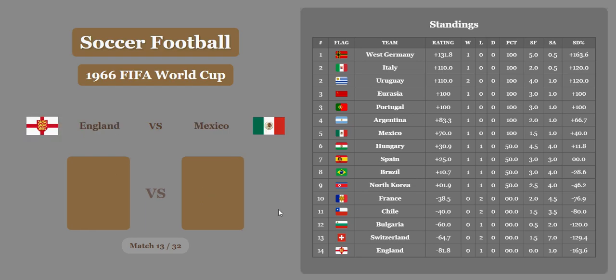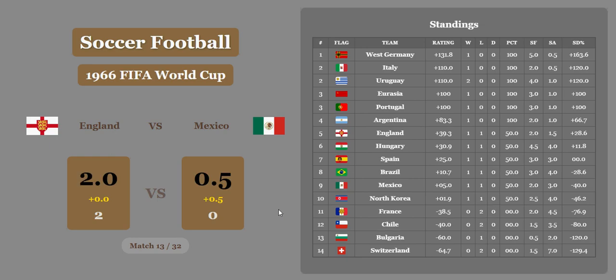England versus Mexico. England wins it 2-0. Mexico's going to get a half goal, I think. They will, so the final is going to be 2-0.5. So England up in 5th place, Mexico in 9th.